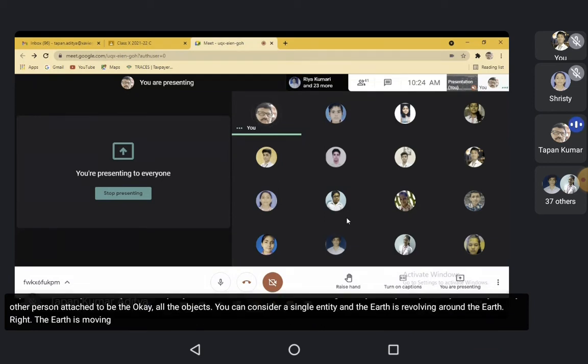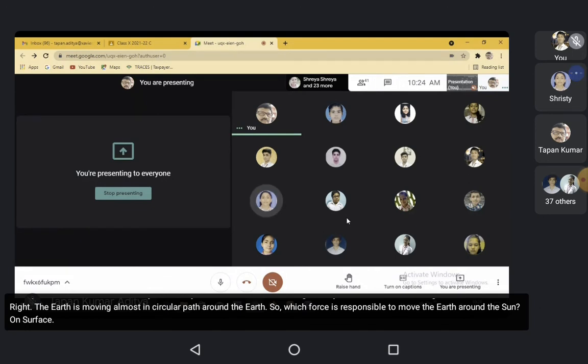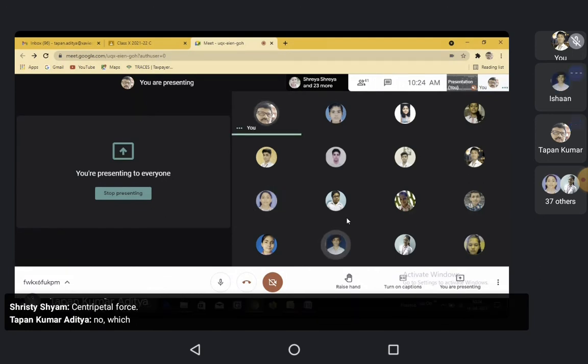The Earth is moving almost in a circular path around the Sun. So, which force is responsible to move the Earth around the Sun? Answer please. Centripetal force. So the gravitational force of the Sun.